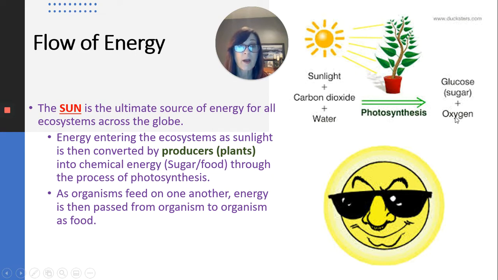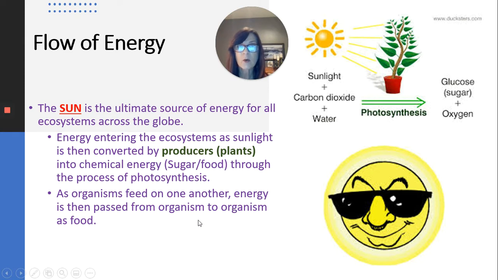That oxygen is required for the process of cellular respiration, which is how our food is turned into chemical energy for all of our life processes, for growth, for all of our body systems to work, and for us to do any physical activity. It all goes back to Mr. Sun right here. Unless there are organisms that live on the deep ocean floor around hydrothermal vents, where it's so deep and dark that no sunlight ever reaches there. Weird things live there, but most things on the planet get their energy ultimately from the sun.